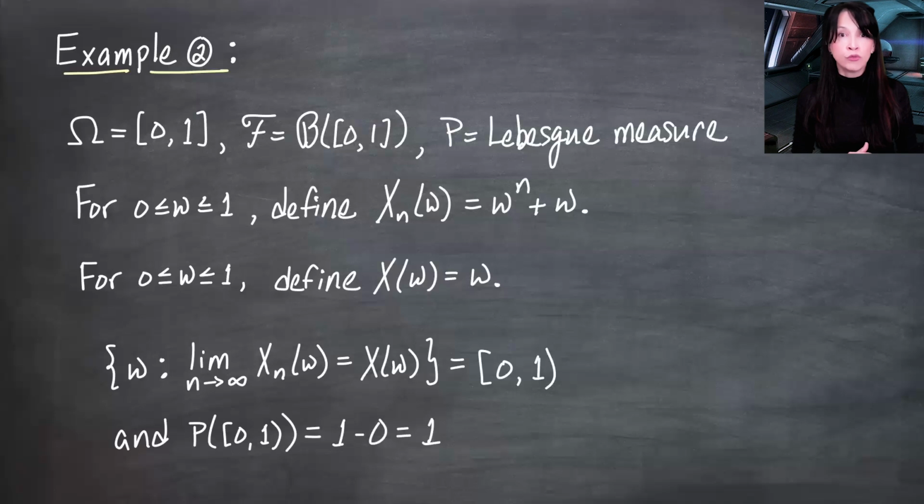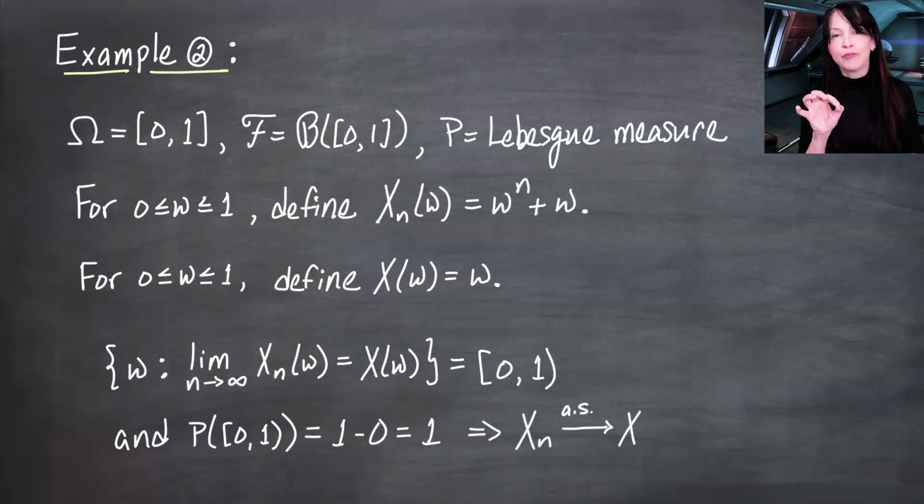And this interval has probability measure, or Lebesgue measure, 1, the length of the interval. So regardless of what is going on when omega is equal to 1, that singleton point, which has measure 0, we can say that Xn of omega is converging almost surely to X. And in fact, we do not have convergence at that single point. But again, it doesn't matter because we have convergence everywhere except for a set with probability measure 0.